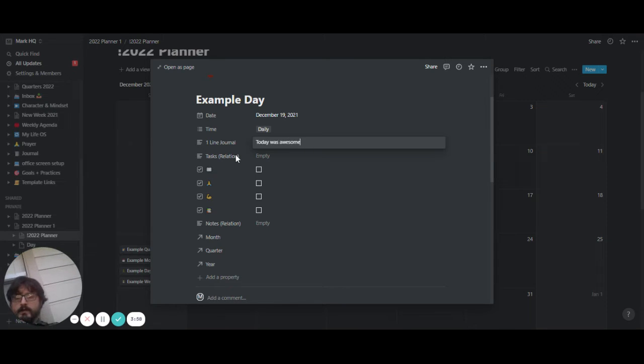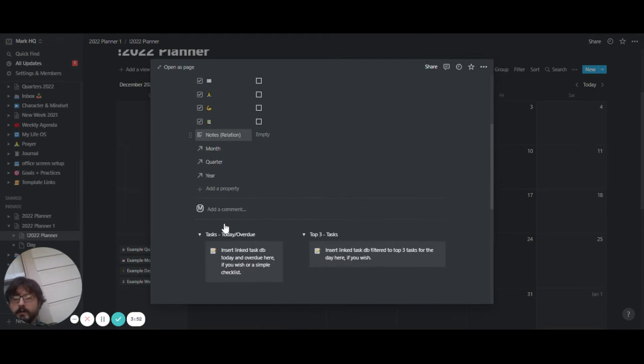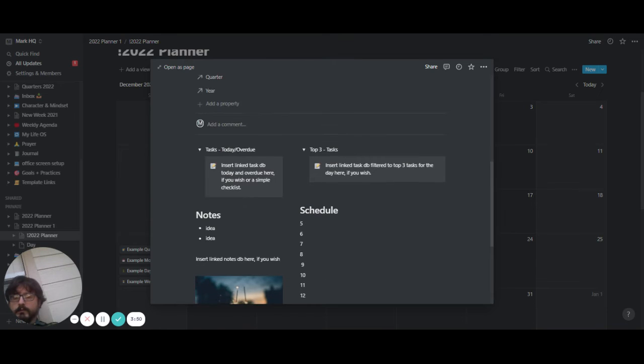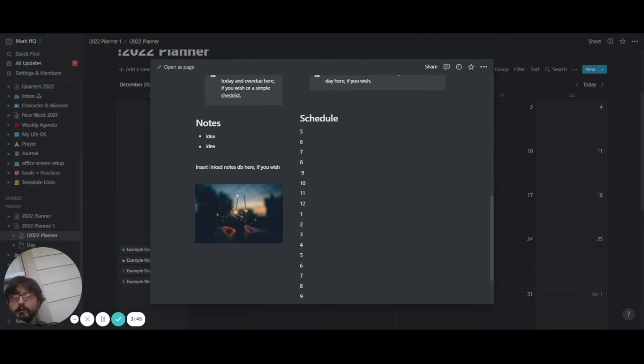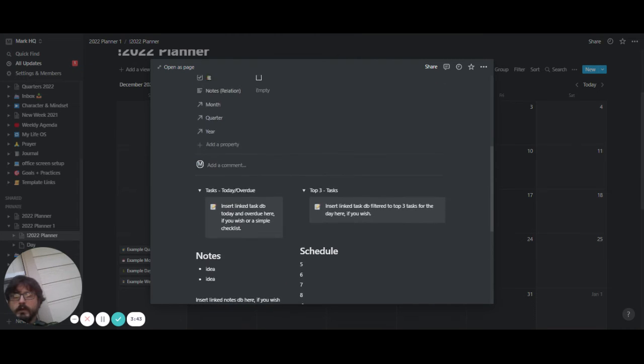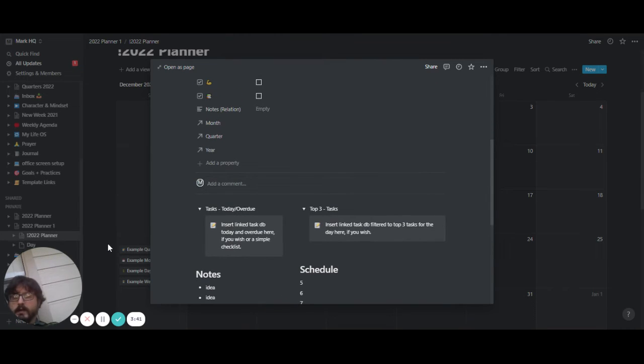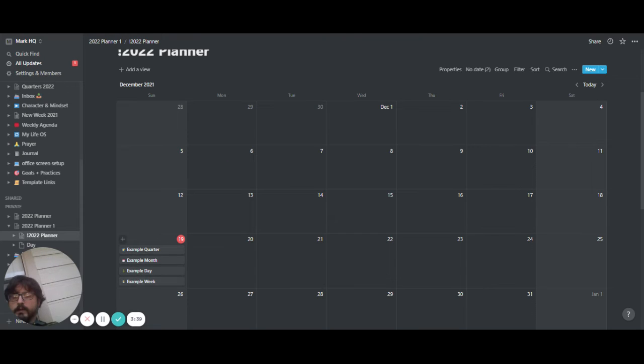And then as you make this your own, you can connect it up to a task and notes database if you would like. I have those down here as well as a block schedule. You can add a photo if you want. So that's the day.